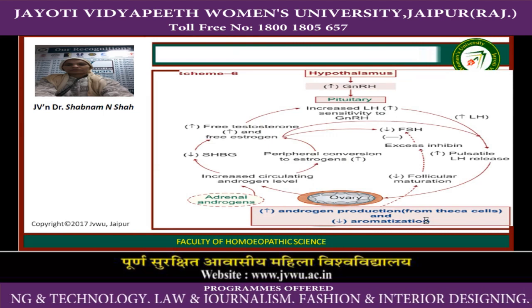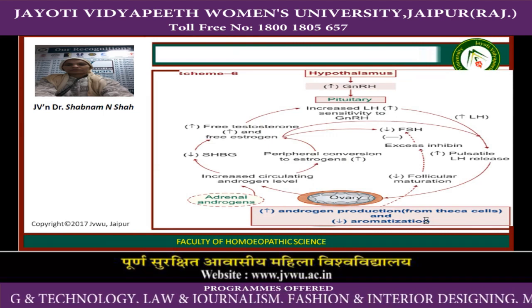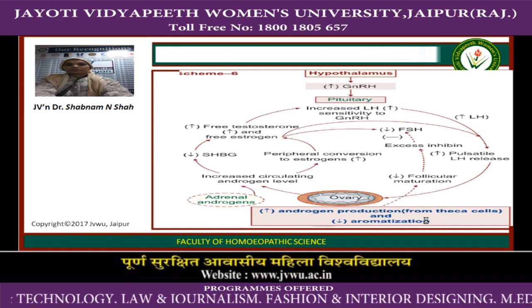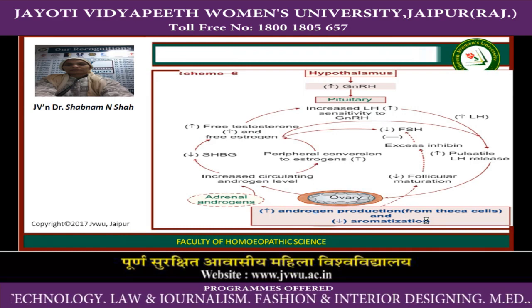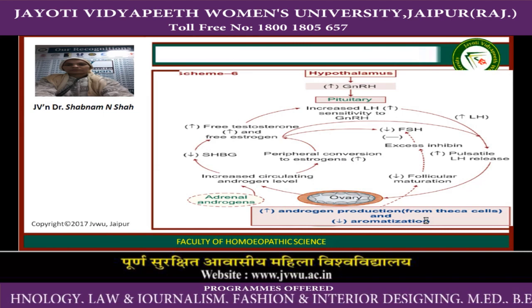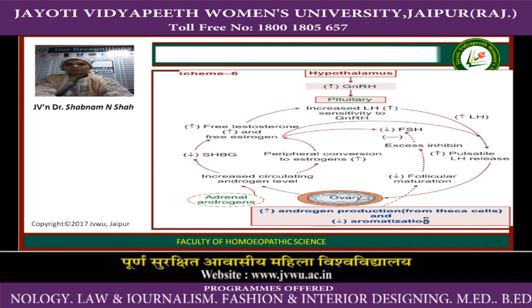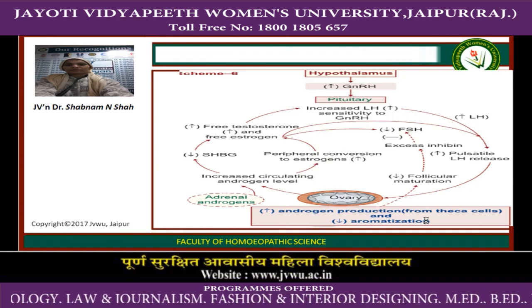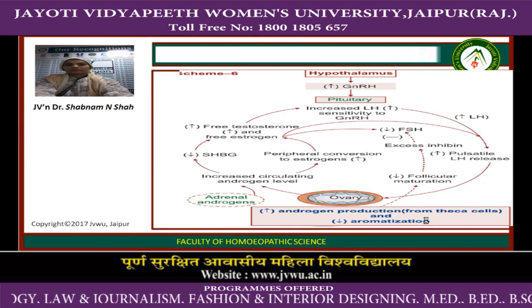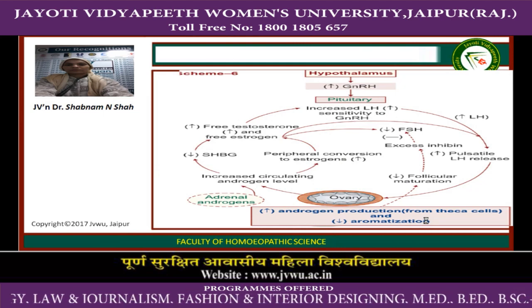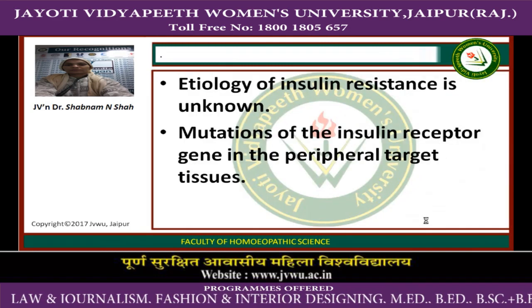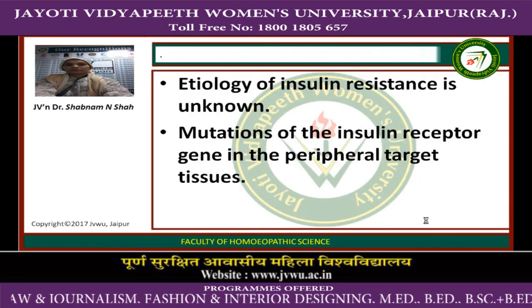In this we can see the hypothalamus, this is the axis. In the hypothalamus GnRH is increased. When GnRH is increased, the pituitary releases pulsatile LH. With pulsatile LH release, follicular maturation from the ovaries is decreased. Then increased circulating androgen levels we can see, and decreased sex hormone binding globulin. So there is free testosterone and free estrogen in the blood and PCOD occurs.